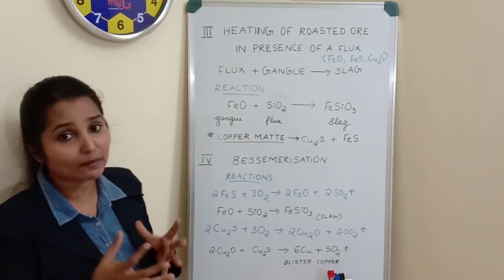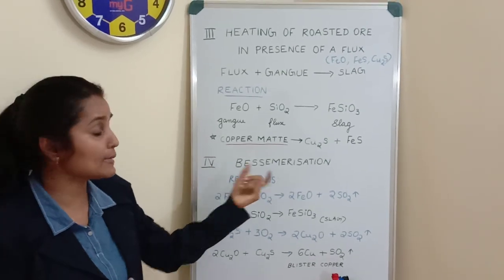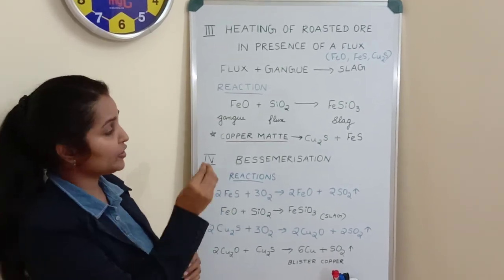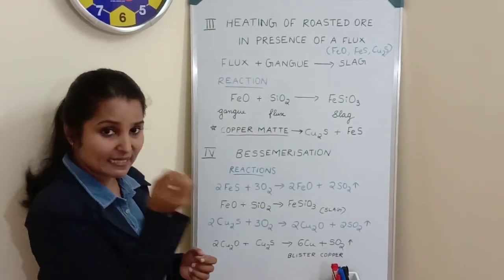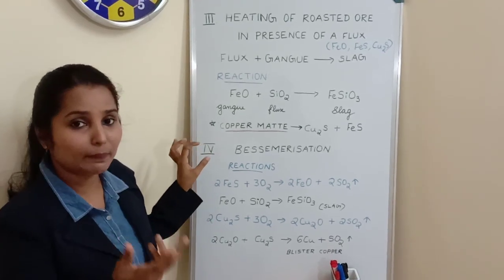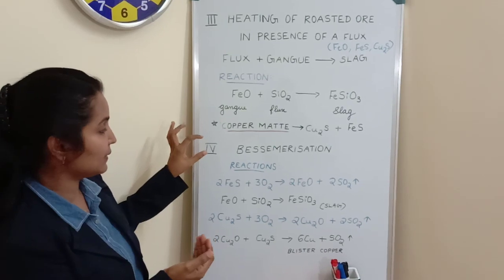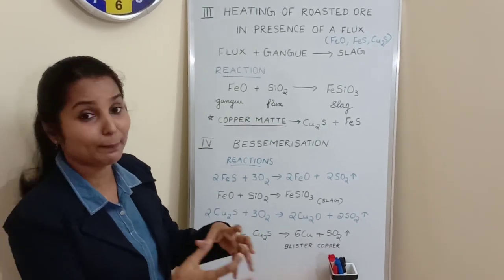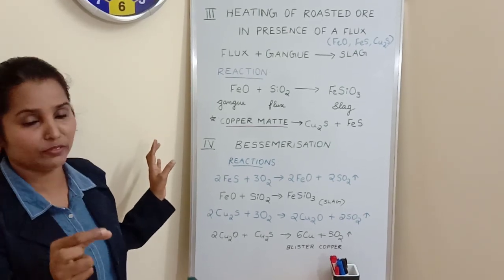Then once we get copper matte, what is the next step? That is the fourth step, bessemerization. So we introduce this copper matte along with silica and hot blast air, that means hot air is also passed to it, and it will be put into a Bessemer converter or silica lined converter.